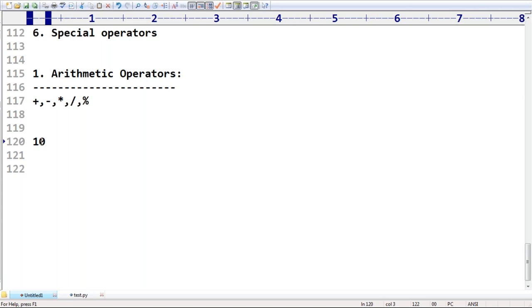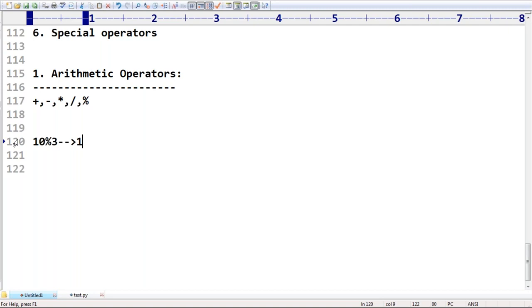Suppose I'm taking 10 modulo 3. What is its value? If I divide 10 by 3, what is the remainder? It is 1. Modulo operator means remainder, not quotient. Observe that: 3 into 3 is 9, and 1 is the remainder.